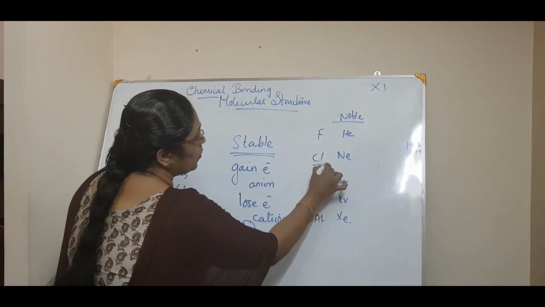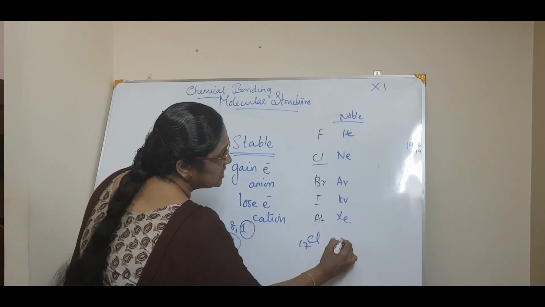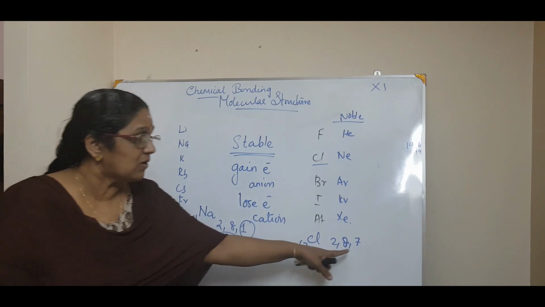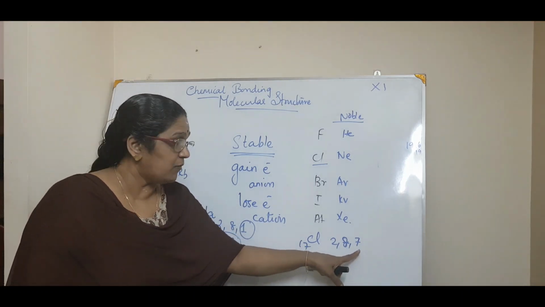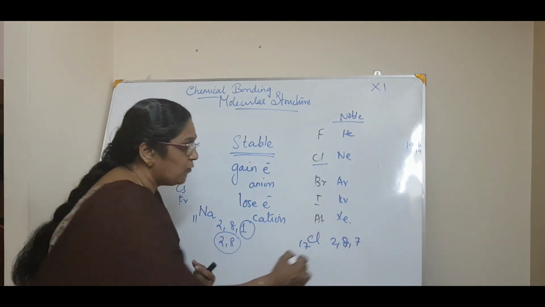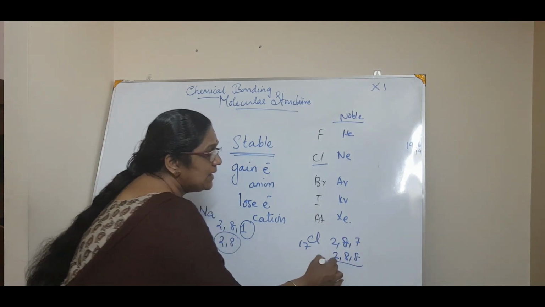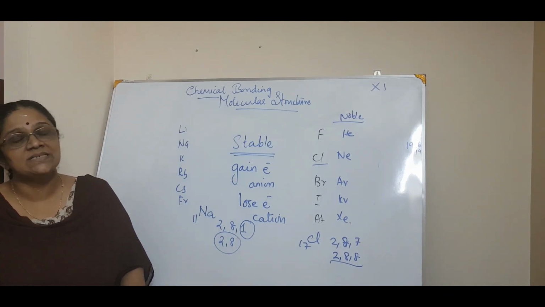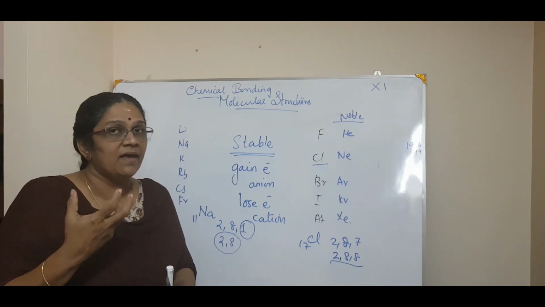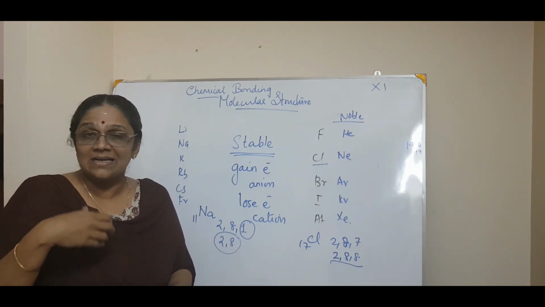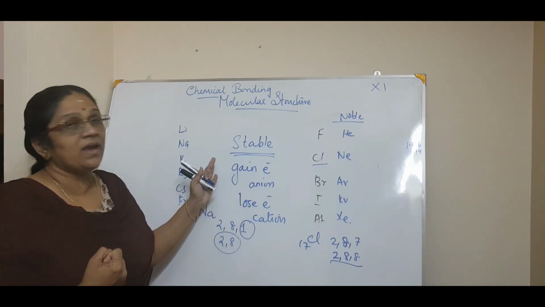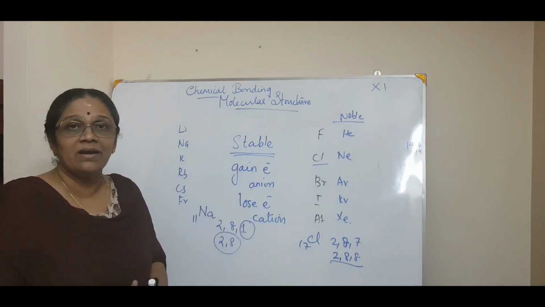And when coming to chlorine, see, chlorine is 17. That is 2, 8 and 7. Only one electron is needed for the octet. So it will gain one electron to attain a stable electronic configuration. So that was his approach. And I already told you that the main thing in their approach is making the electrovalent bond or ionic compounds. Mainly this is with the ionic compounds or electrovalent compounds.